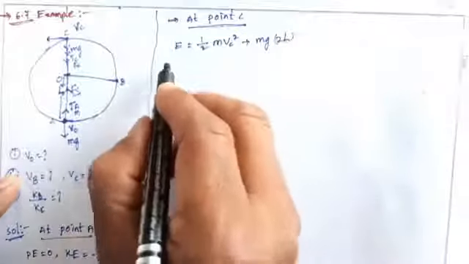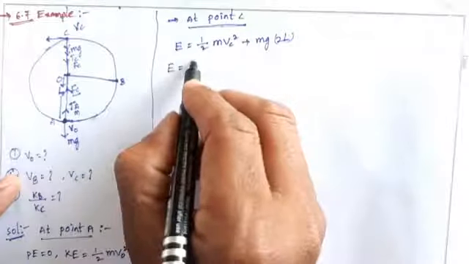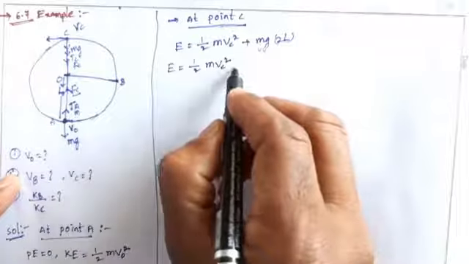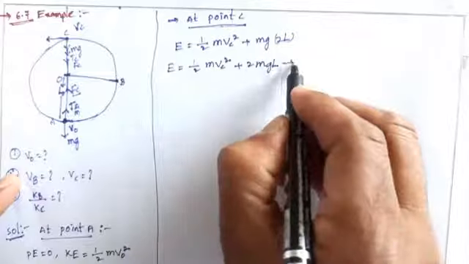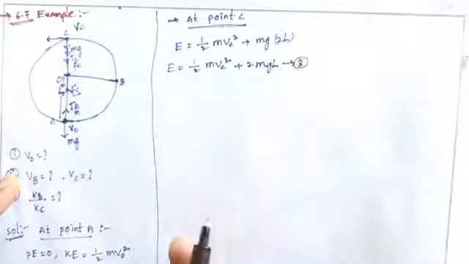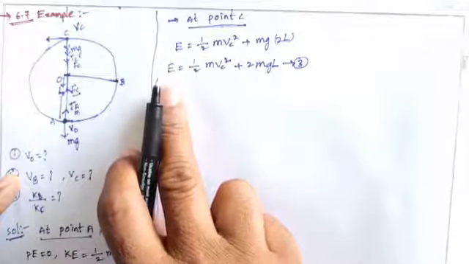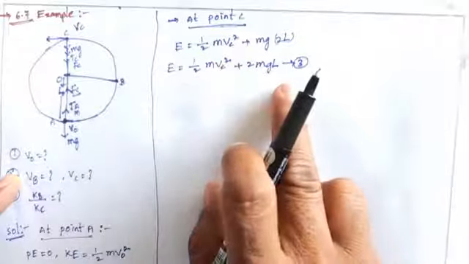So the total mechanical energy E equals half m vc square plus 2mgl. So this is equation number 3. So the energy E equals half m vc square plus 2mgl.